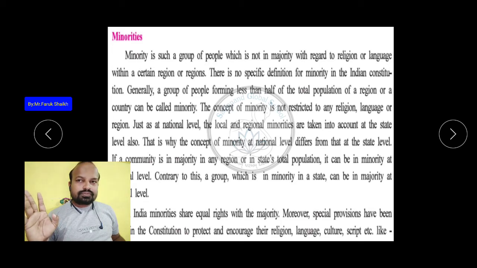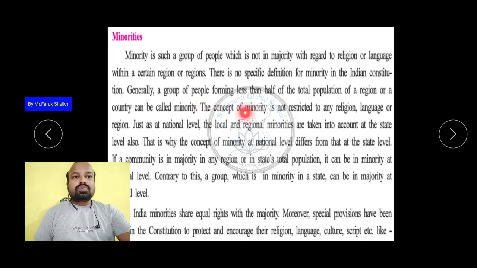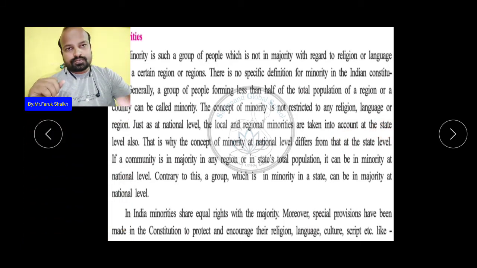Hindi-speaking people are more in number in India than speakers of other languages. The concept of minority is not restricted to any religion, language, or region. Just as at the national level, local and regional minorities are taken into account at the state level also.